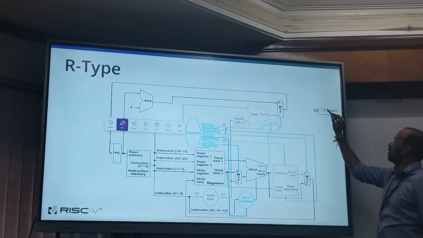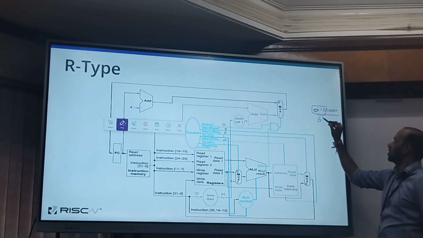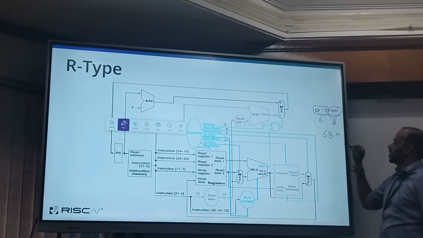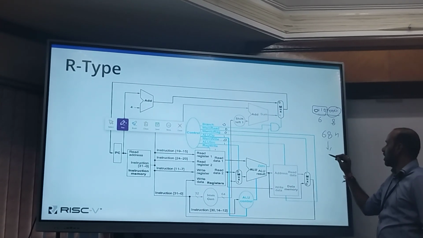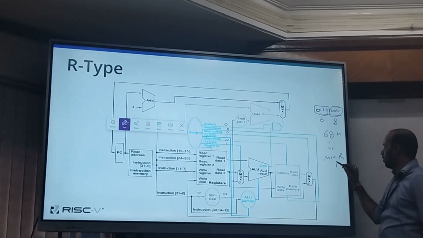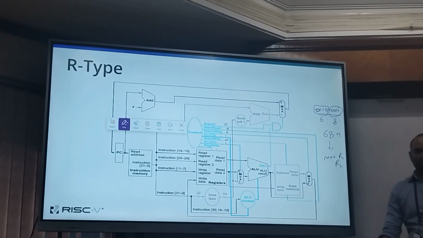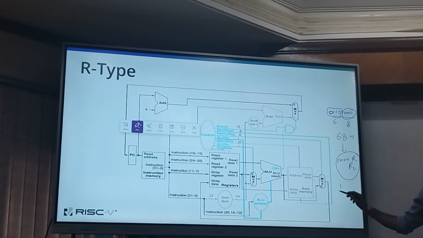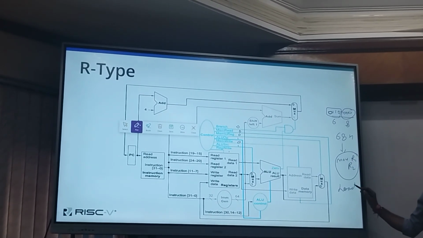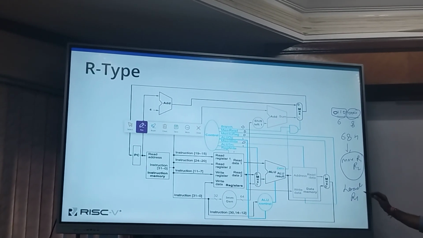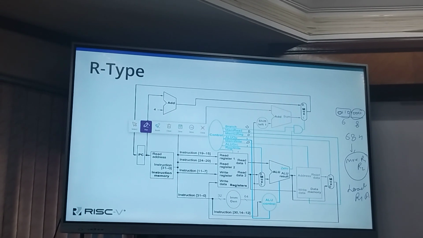If I convert them into hexadecimal, this is what? 6. This is what? 8. So this is 68. And let's suppose this is telling move R1, or load R1. Let's suppose this is a load R1: load the data of R1 into the accumulator. Let's suppose it's telling like that.